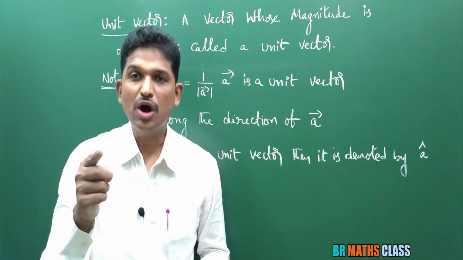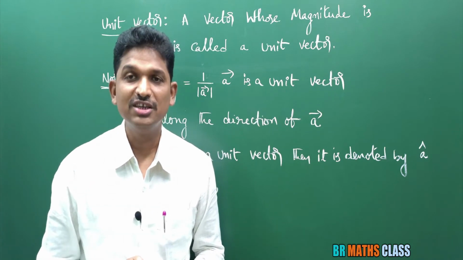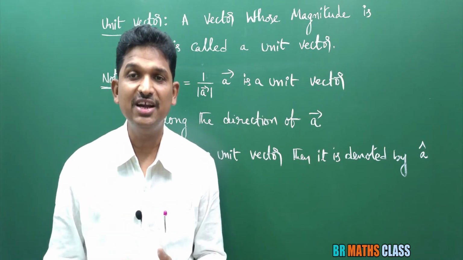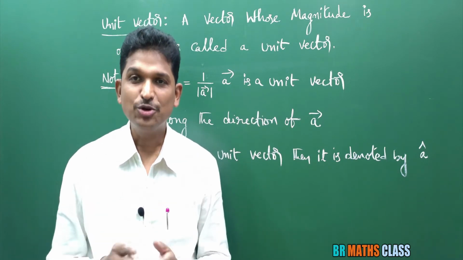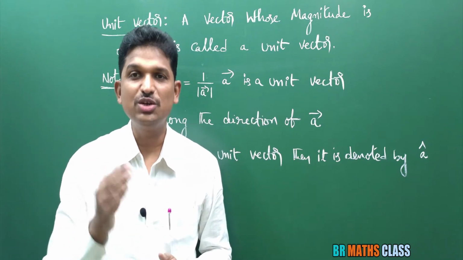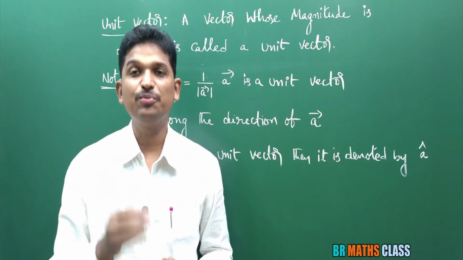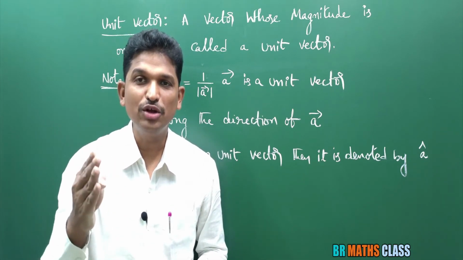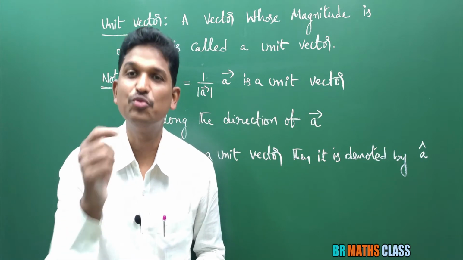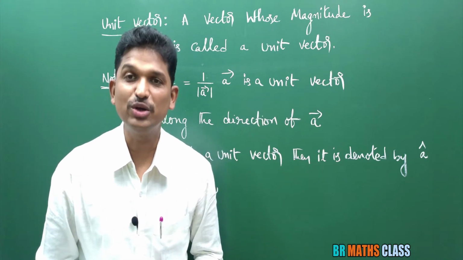If you answer my question now, it means that you understand what I explained till now in this class. My question is, what is the unit vector along the direction of b bar? In the question they'll ask, find the unit vector along the direction of b bar. That means what to calculate?